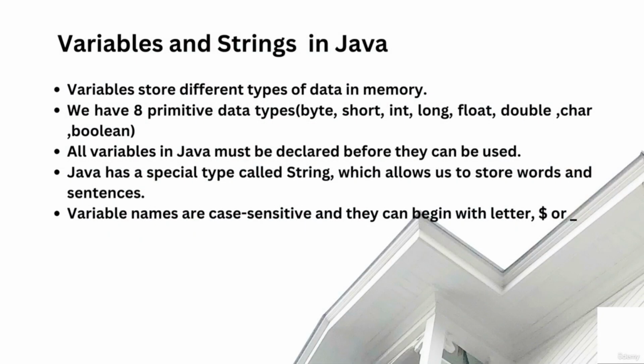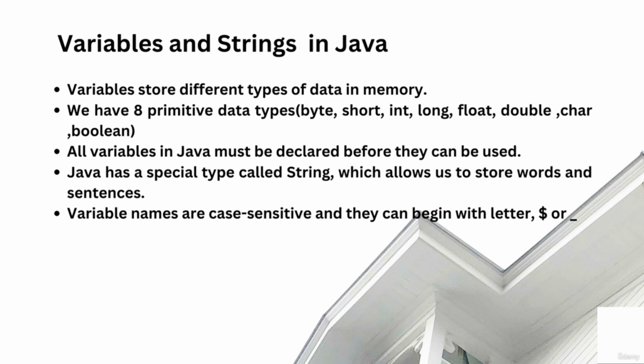What is a variable? In simplest terms, variables store data. Variables have data types that allow us to store different types of data. There are 8 primitive data types provided by Java: byte, short, integer, long, float, double, character, and boolean. The first 4, byte, short, integer, and long, store numbers. Float and double store numbers as well as allow decimal points to be stored. Char stores single characters. Boolean stores flag kind of values, on, off, true, false. So it stores true and false.